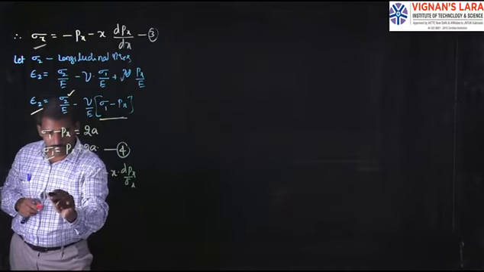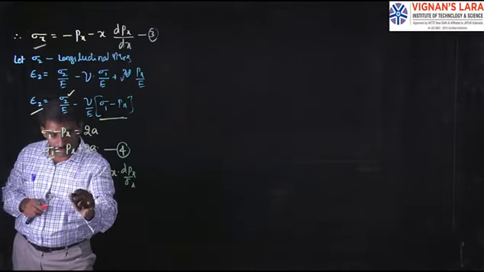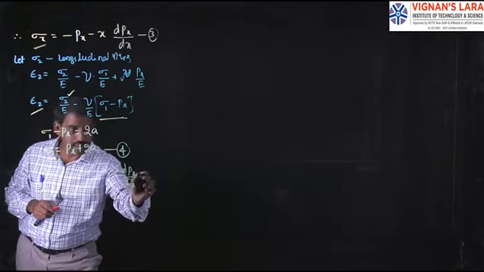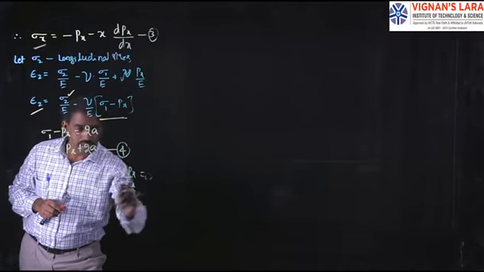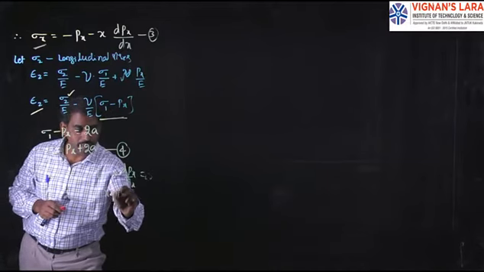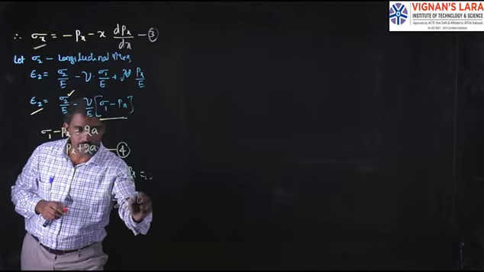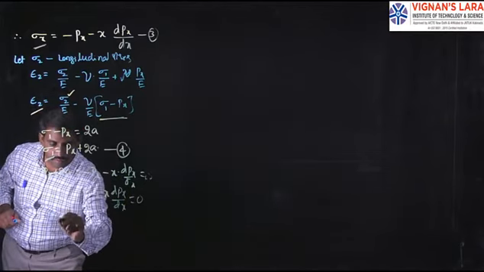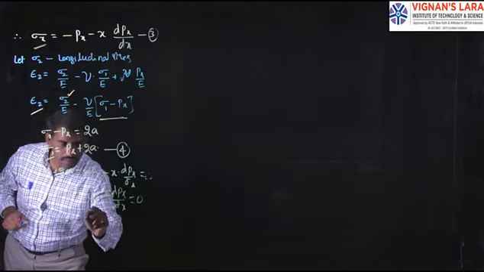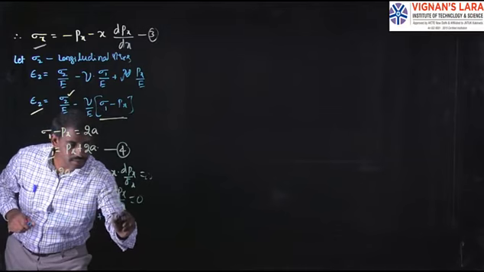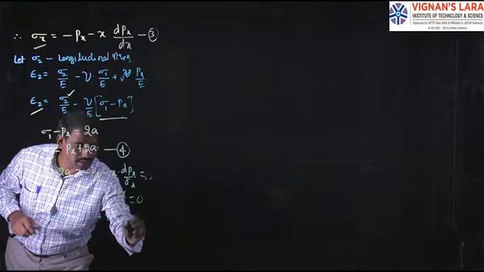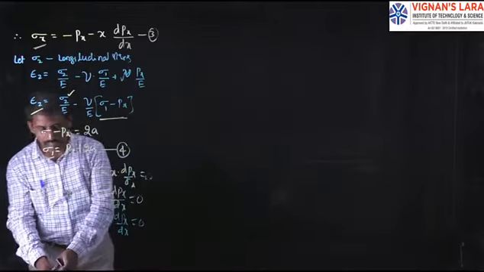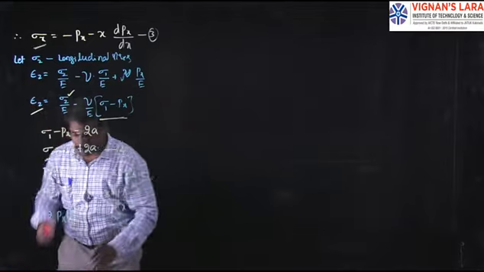This can be written as px plus 2a plus px plus x into dpx by dx equals 0. It can be rewritten as 2 into px plus 2a plus x into dpx by dx equals 0.